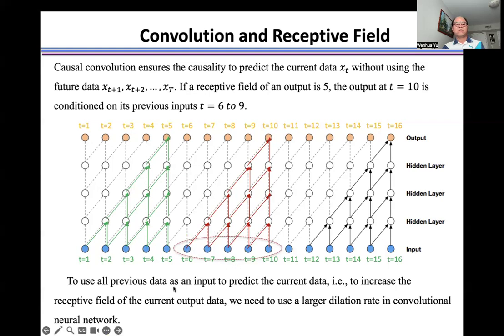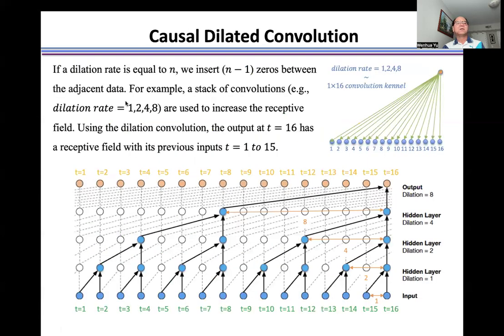To use all previous data as input to predict the current data, namely to increase the receptive field of the current output data, we need to use a larger dilation rate in the convolutional neural network. If the dilation rate is equal to n, we need to insert n-1 zeros between the adjacent data.